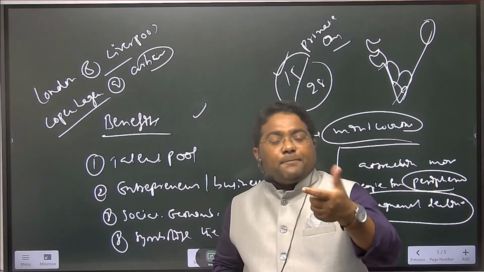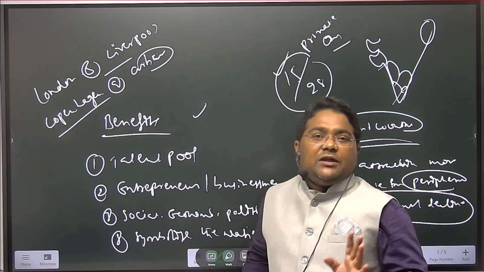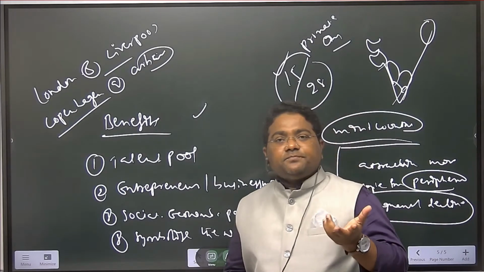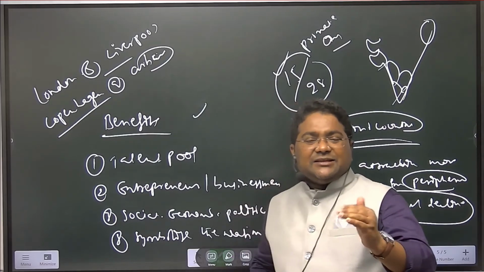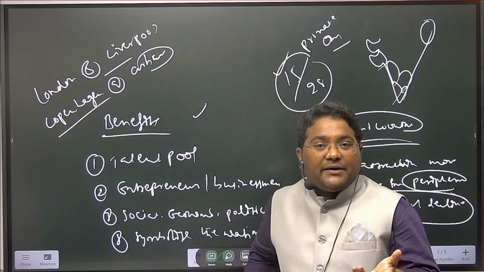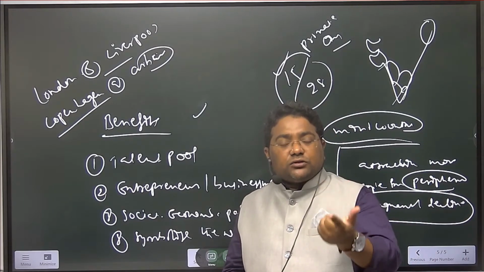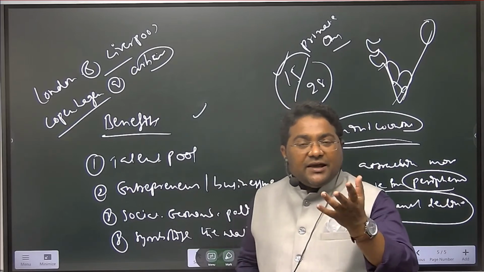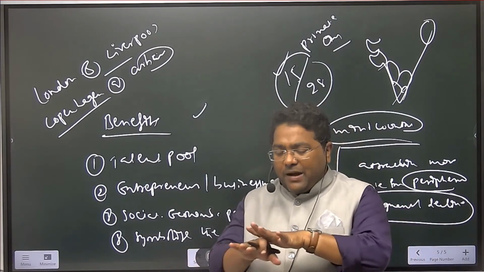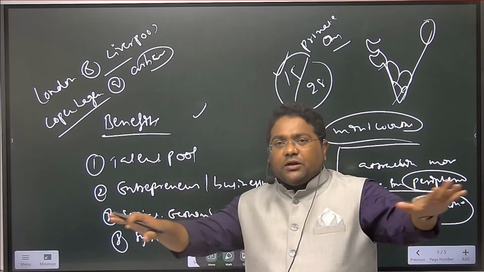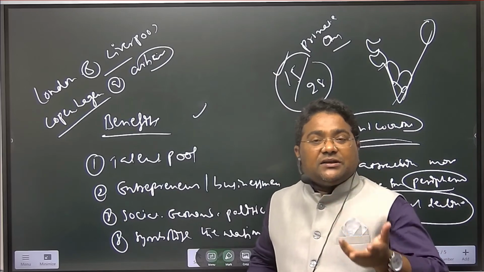So here we can apply the primate city concept at the state level, not at the national level. Try to understand. Some of the states in the southern, peninsular region have primate cities, but when it comes to North India, Bihar, Uttar Pradesh, Rajasthan, there we are not having primate cities, because more or less the population is evenly distributed across all parts of the state. That's why primate city is absent in northern India.